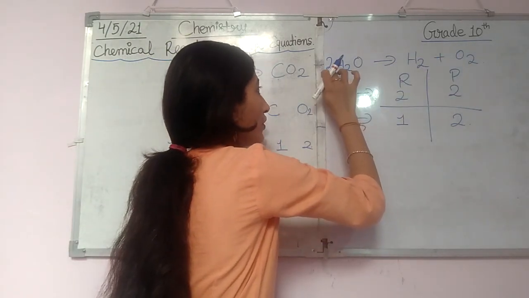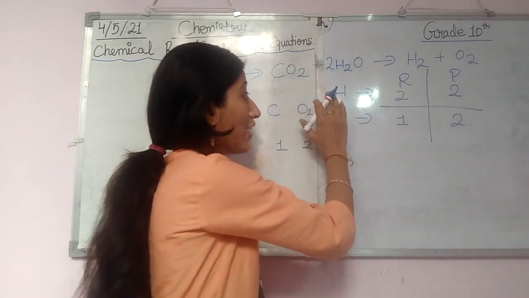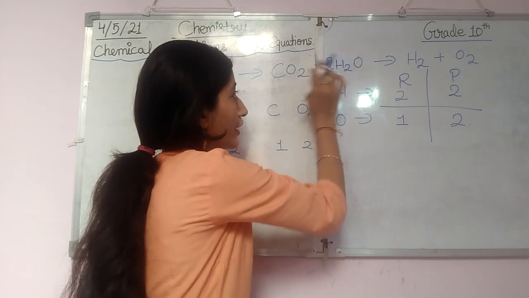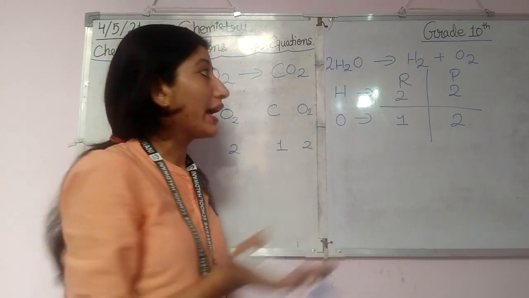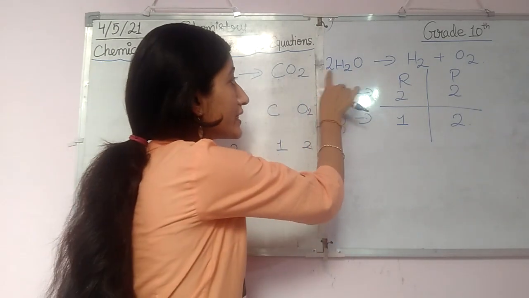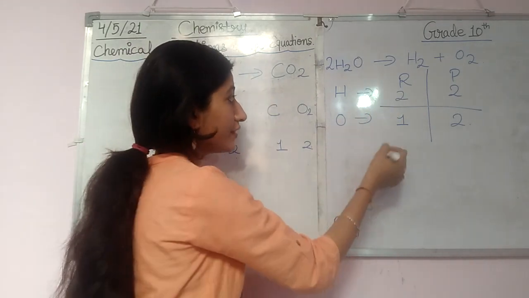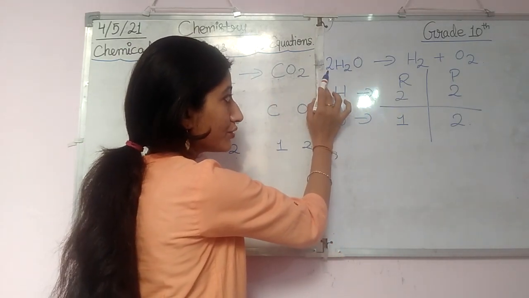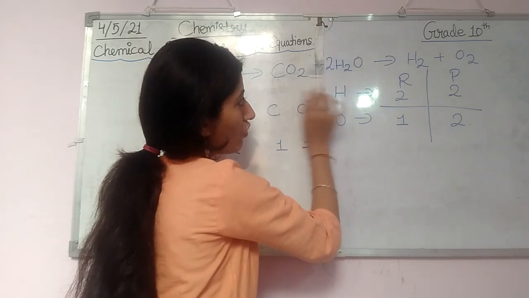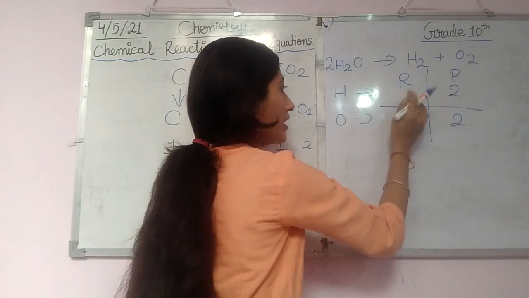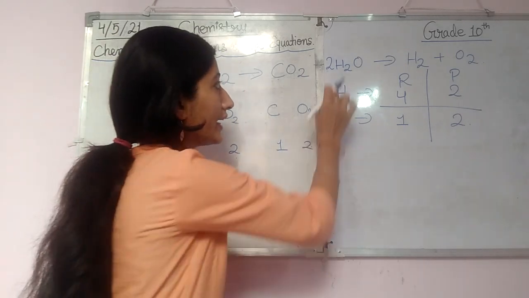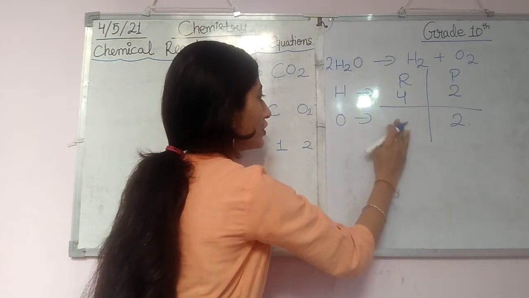Now students, what I told you is that I have to make the number of moles of oxygen 2 in the reactant side. So I have written 2 here because I have no other option. I cannot make any change here. Now this is the first case. How many moles of hydrogen are there now? If we see in the reactant side, the number of moles of hydrogen is now 4. Again a change came, and the number of moles of hydrogen becomes 4, and the number of oxygen is 2.